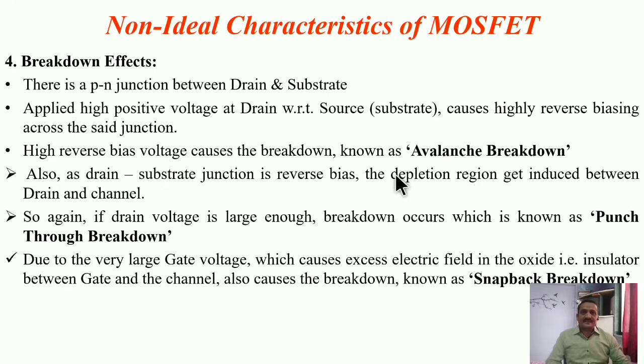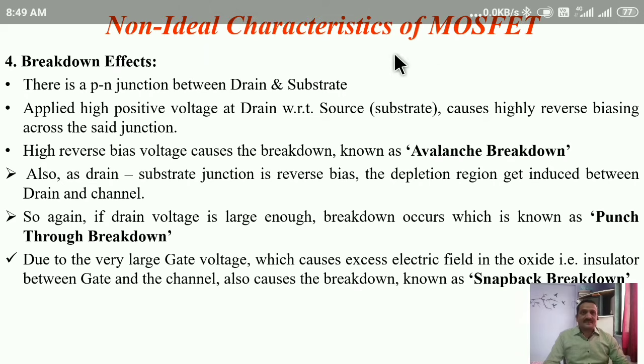Then the fourth one, that is breakdown effects. Generally we connect the drain terminal to the positive of VDD. That means we are applying a positive VDS. Whenever we increase VDS more and more positive, the PN junction formed between the N type of the drain and the P type of the substrate is reverse biased. Due to the large application of that VDS, there may be a breakdown between the drain region and the substrate.